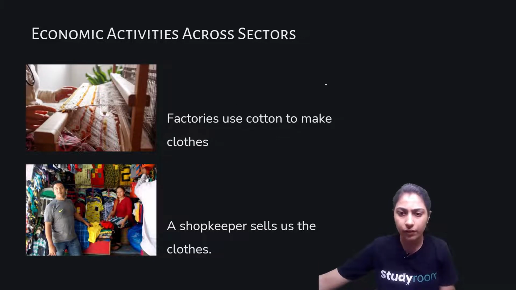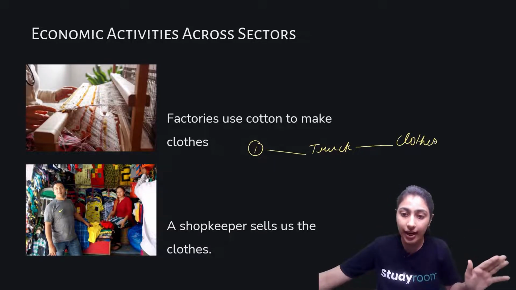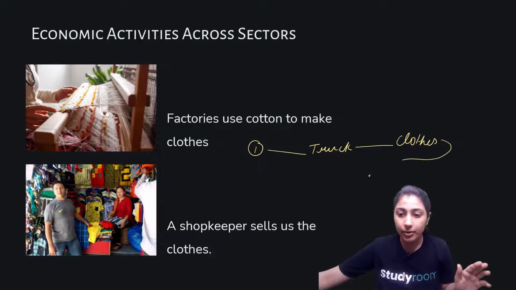Okay, so without any further ado, let's see from the start. First, a farmer grows cotton. After that, a truck driver brings cotton to the factory. Then the factory uses that cotton to make clothes. And once clothes are ready, a shopkeeper sells them to us.